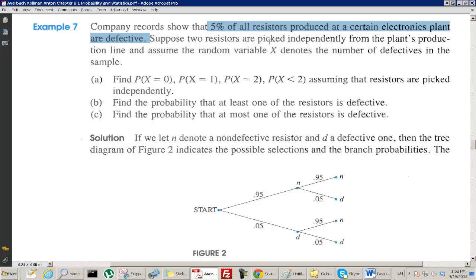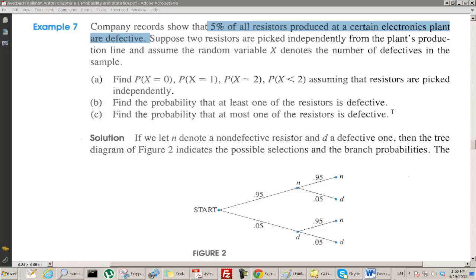Okay, so we're going to assume that. Whatever that means in terms of actually picking them, we're not thinking about that. We're just assuming that we're picking them independently, and that we can use the rules about independence because we're assuming that these are independent.